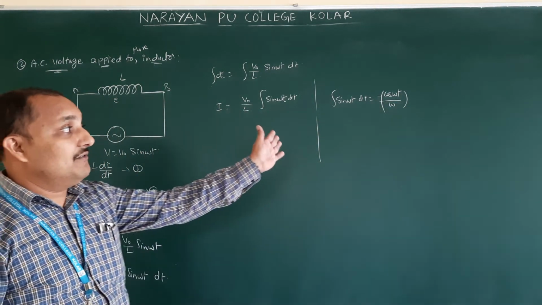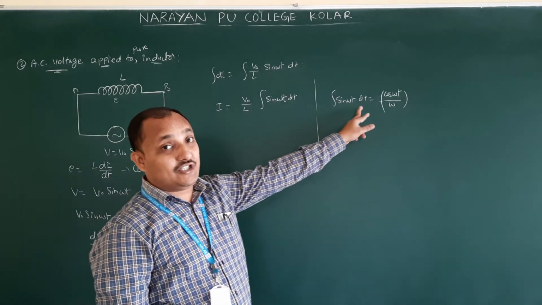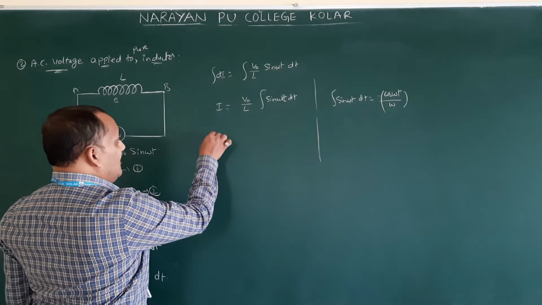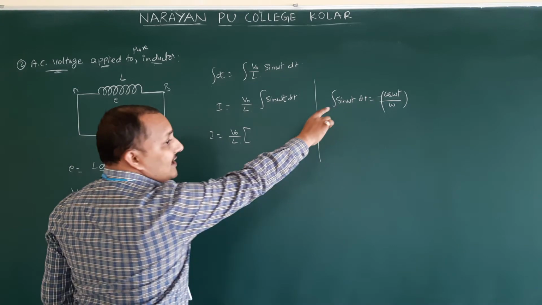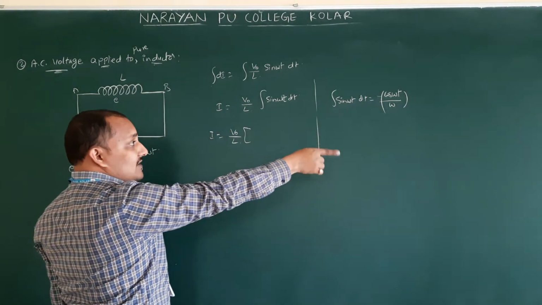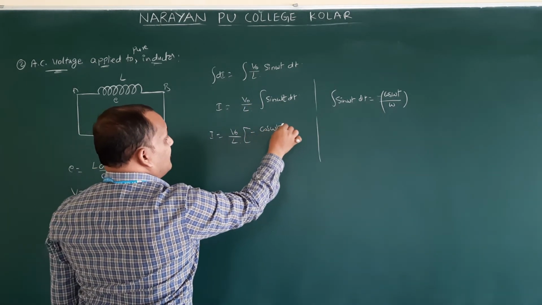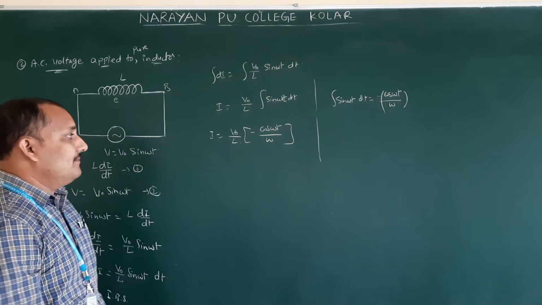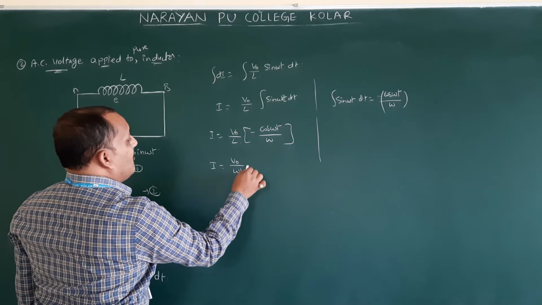So in differentiation we multiply, here we have to divide. This is a mathematics concept, that formula we are just applying here. So I is equal to V naught by L. If the integral of sin omega t formula is not completed for you in mathematics, it will come in the next topic in maths. Minus cos omega t by omega. So I is equal to V naught by omega L.